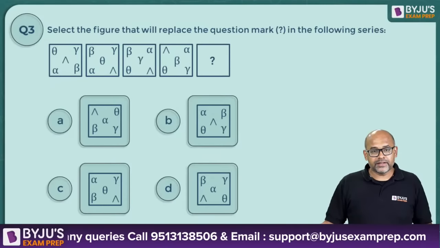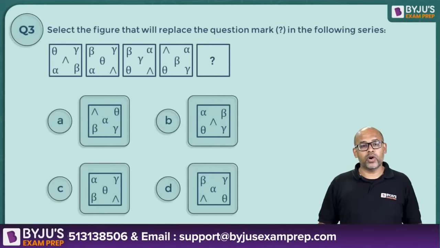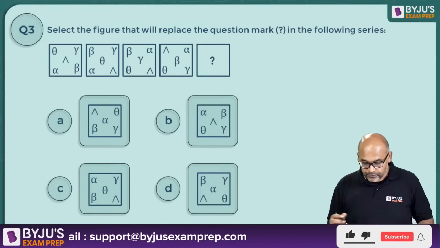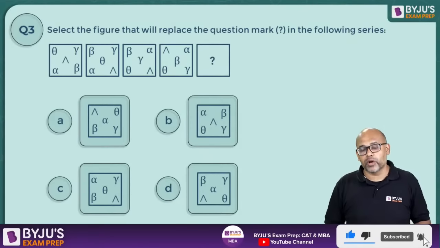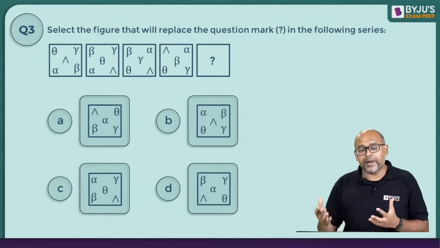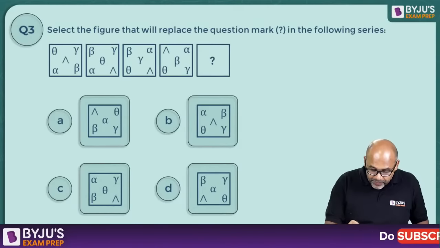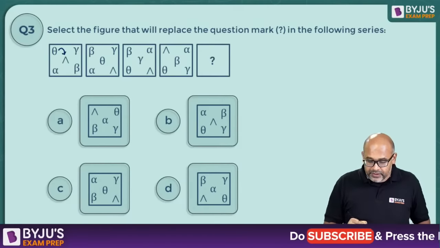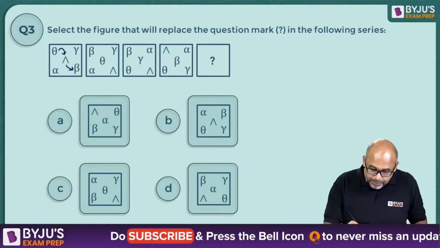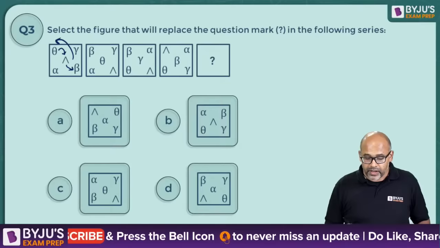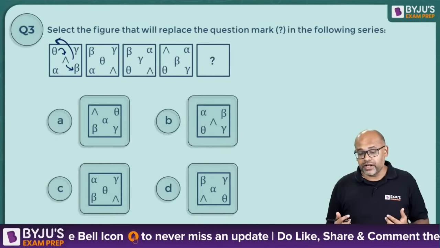Okay, a lot of answers. Let us see what is the correct answer. So what is happening here? Let's identify this model. What is the idea behind this model? It's not very apparent what exactly is happening. So for example, this theta is coming here and this power is coming to the bottom and the beta is coming over here. The other 2 symbols are not changed.